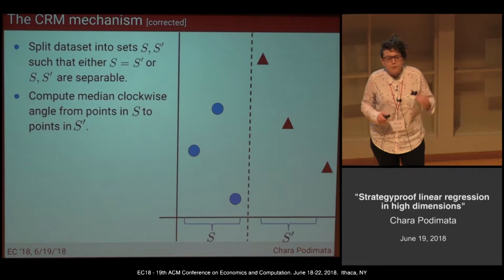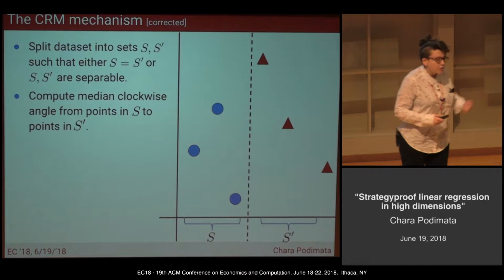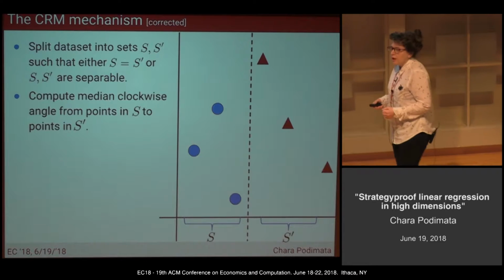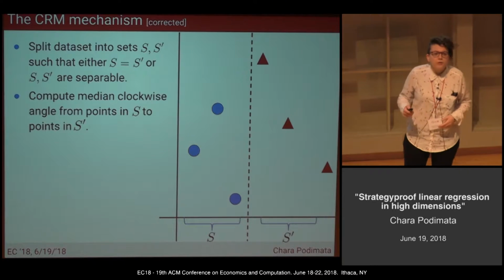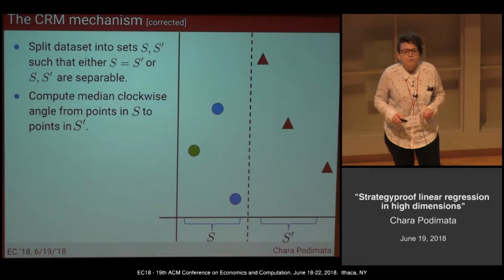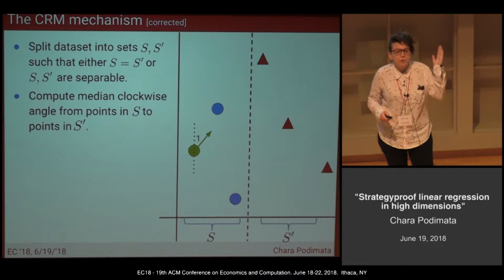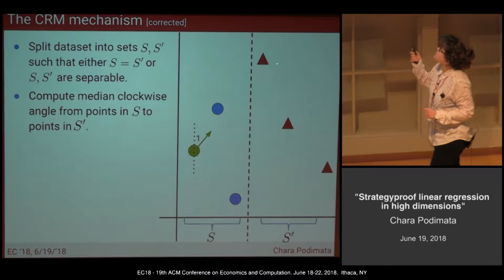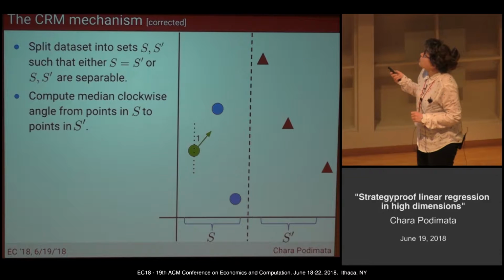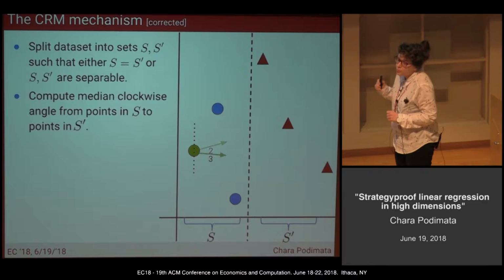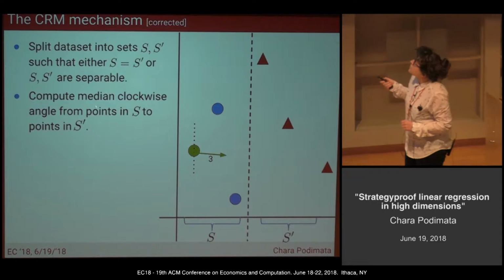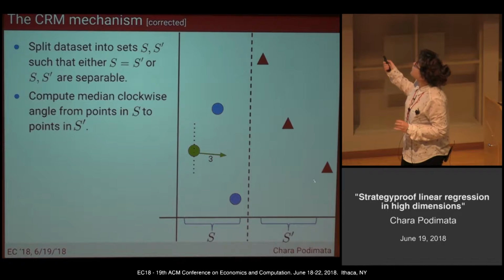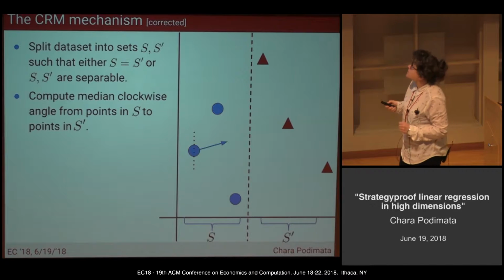Now, we compute from each point in S towards points in S prime the median clockwise angle. And what is this angle? Let's start from this point here. We compute the clockwise angles from 12 o'clock, so towards points in S prime. So this is the first angle, this is the second one, this is the third one. I choose the median of those angles towards points in S prime. Therefore, among three angles, the median is the second one.